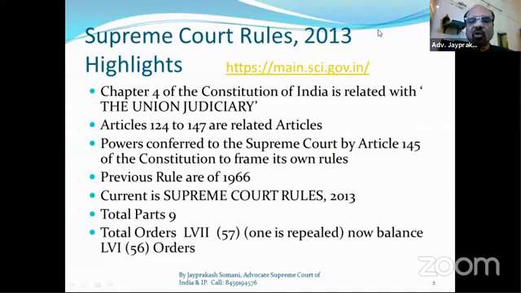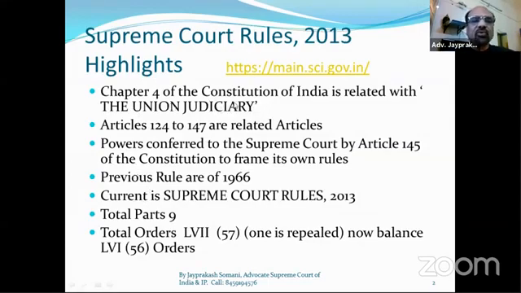You can also get information regarding the Supreme Court Bar Association and the Supreme Court Advocates on Record Association, that is called SCORA.